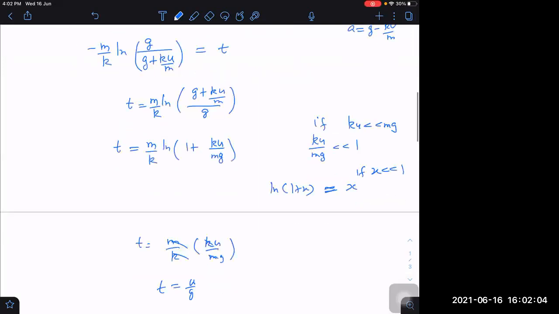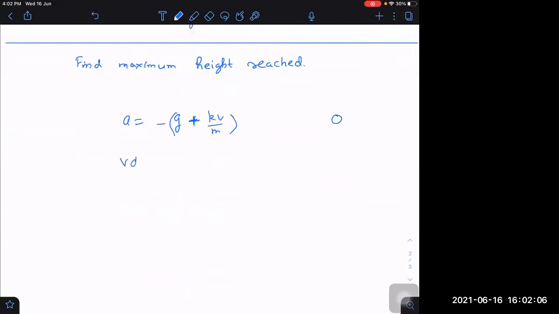Now this acceleration we have to write as v into dv by dx or dh. We can write h also, or we can write y, whatever you want. v into dv by dy, along the y axis because it is going up. So that is equal to minus g plus kv by m. What next? v upon g plus kv by m into dv will be equal to minus dy.